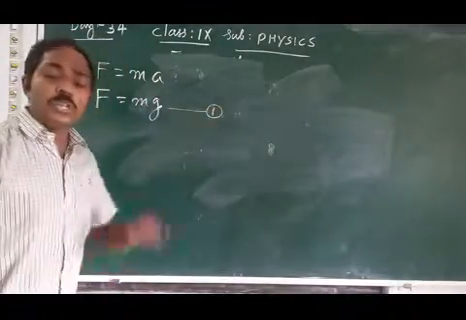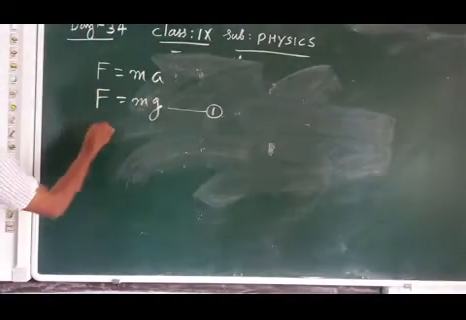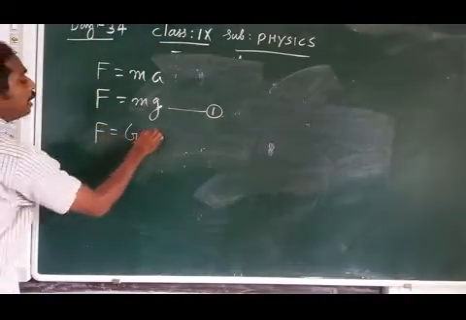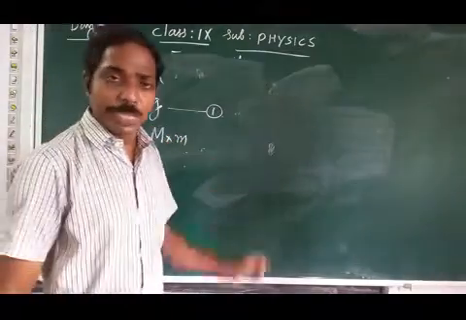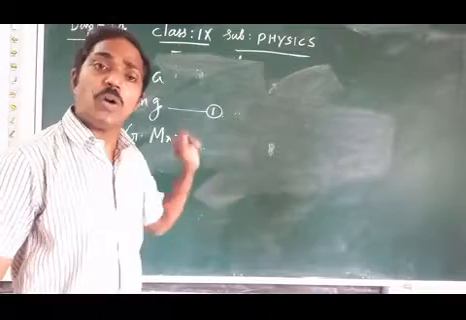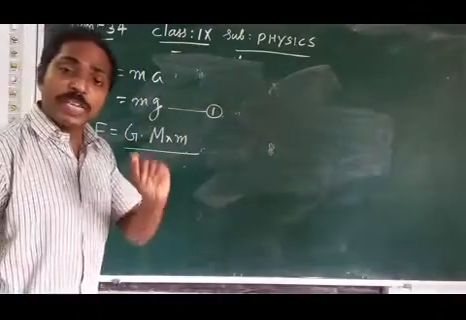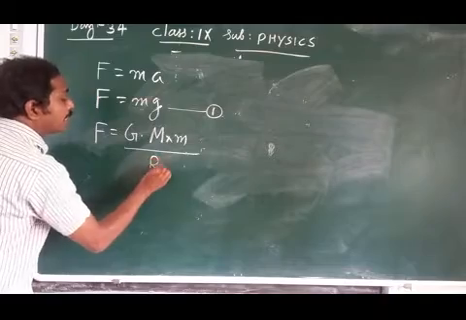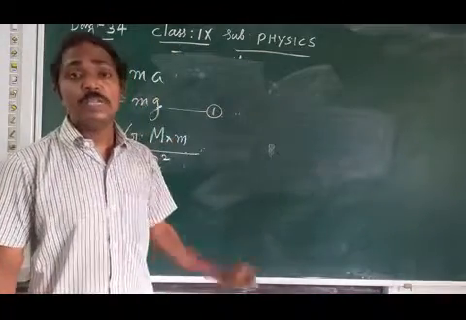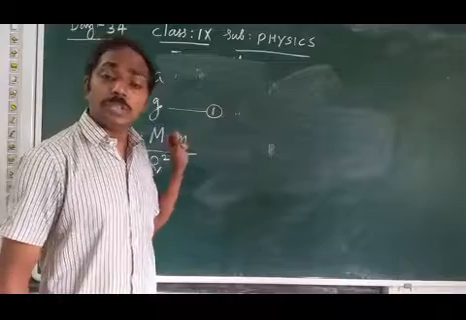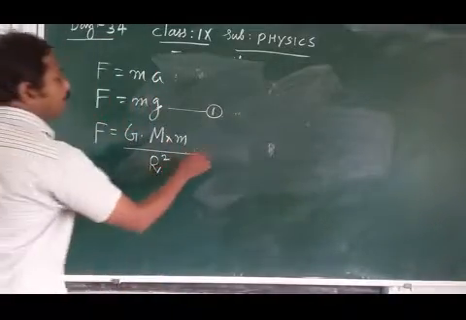Then, according to the universal law of gravitation, we have F equal to G M m divided by r square. Capital M is the mass of the earth, small m is the object on the surface of the earth, and instead of d square we write r square, where r is the radius of the earth. I said the object is on the surface of the earth, so instead of d we use r. Then we have a second equation.